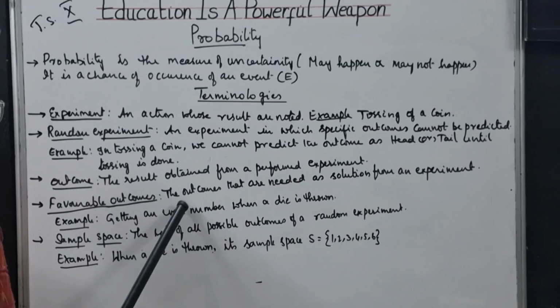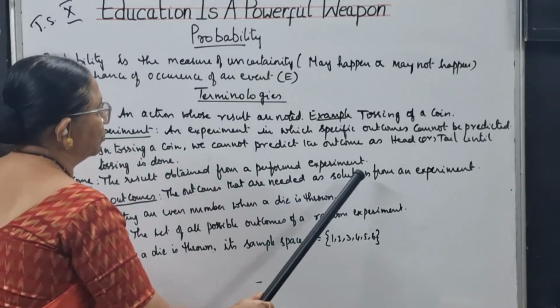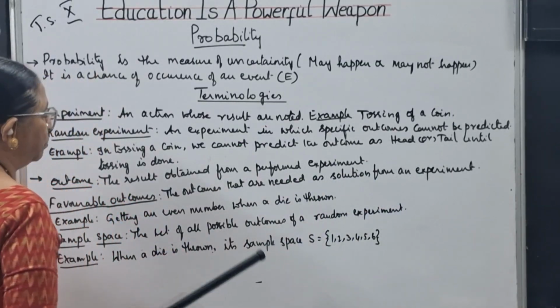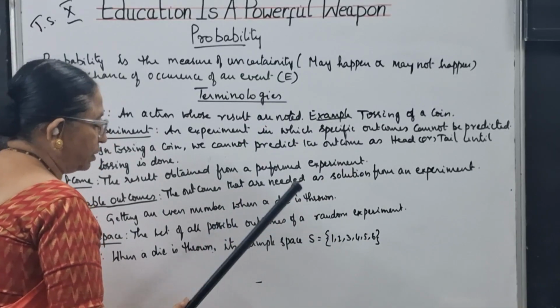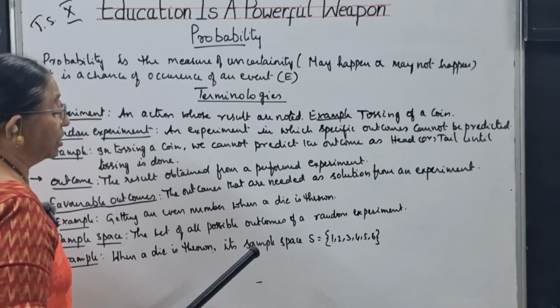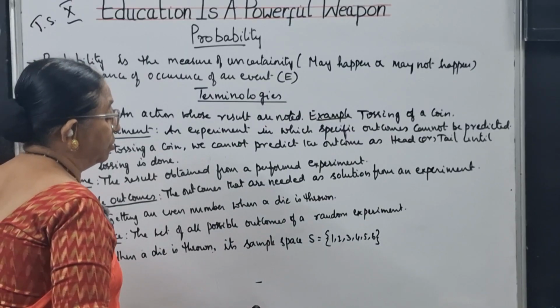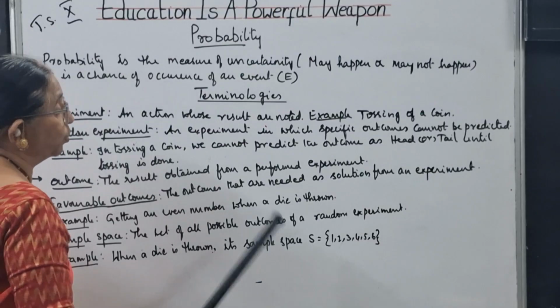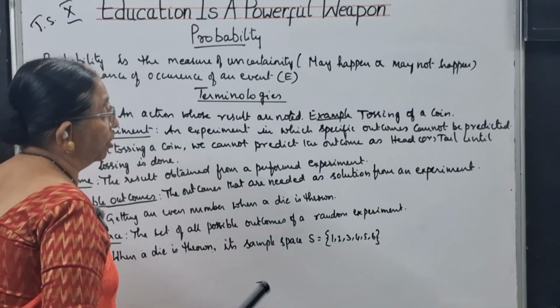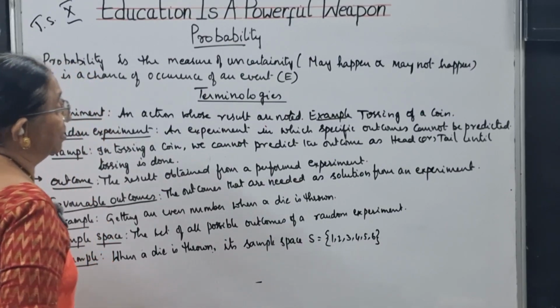Favorable outcomes. The outcomes that are needed as a solution for an experiment. In the problem they will ask how many even numbers have occurred when a die is thrown, or how many times number six has appeared.